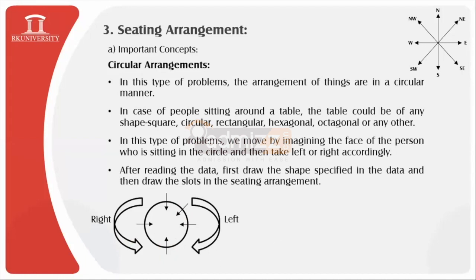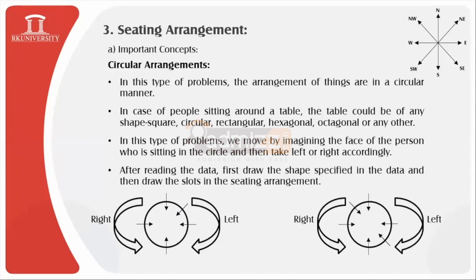This is the case for 5 persons sitting around a circular table, and all are facing inwards. In a similar way, one more situation which you can pictorize: let us consider there are 6 persons sitting around a table. Once again a circular table is represented over here, and once again we have the set of persons sitting around the circular table, and once again we have the directions similarly.